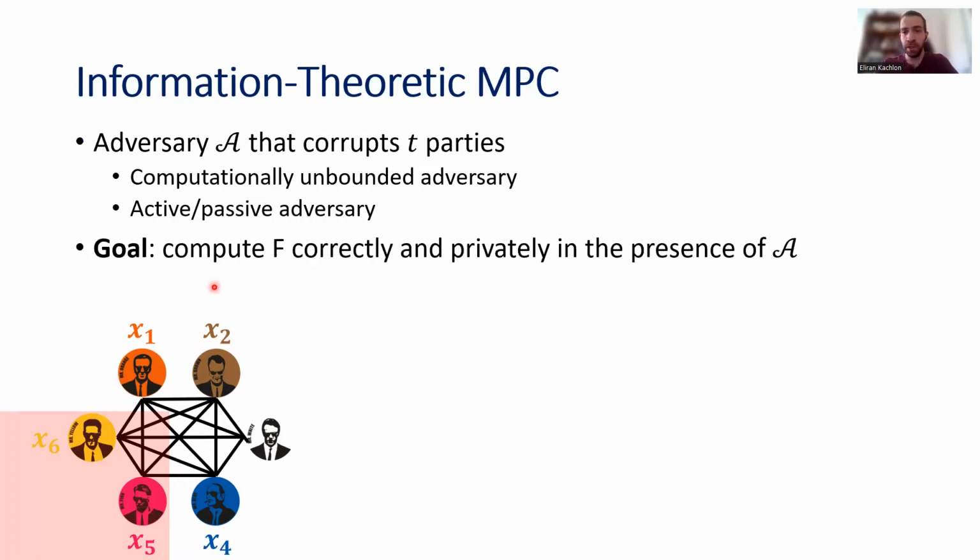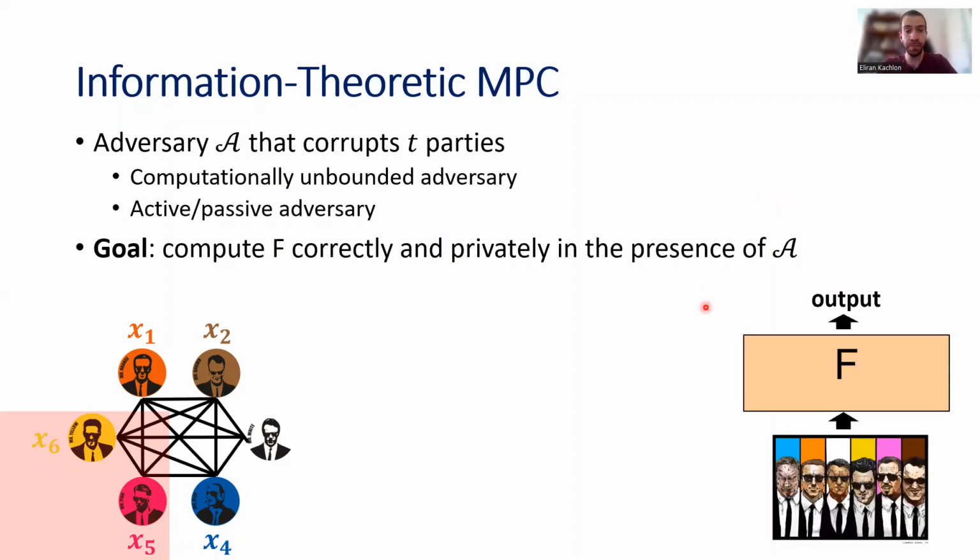And like I said, the parties want to compute the function f both correctly and privately in the presence of the adversary A. Now, the way to formalize it is to consider this ideal situation where the parties have access to a trusted party that can compute the function f for them. Here again I have an adversary that corrupts the same set of parties. So the adversary corrupts Mr. Yellow and Mr. Pink.